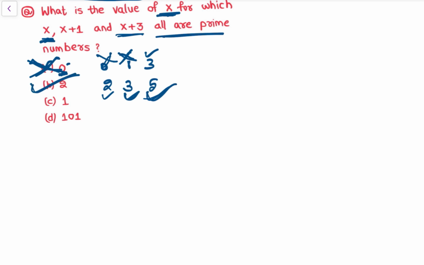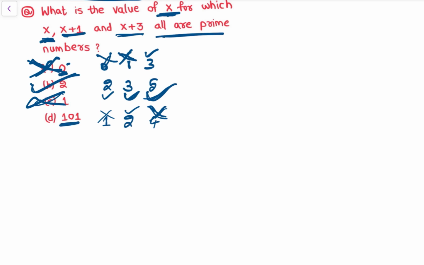Now let's check with 1. See, 1 is not a prime number, so its option will be eliminated. Now x plus 1, that is 1 plus 1, is 2, which is a prime number. Then 1 plus 3, that is 4. 4 is also not a prime number, it is an even number, so this is incorrect.